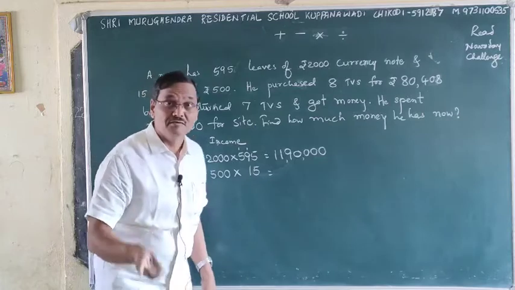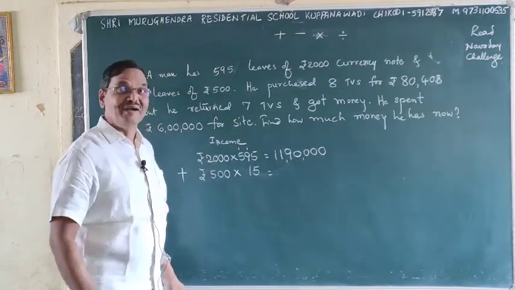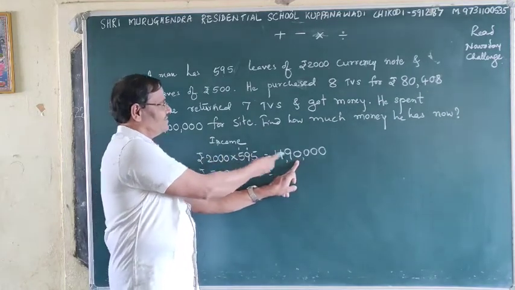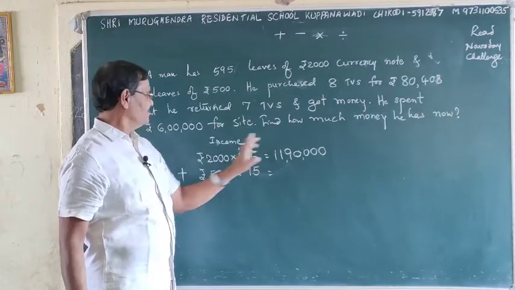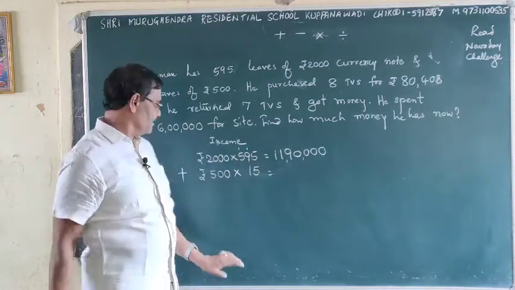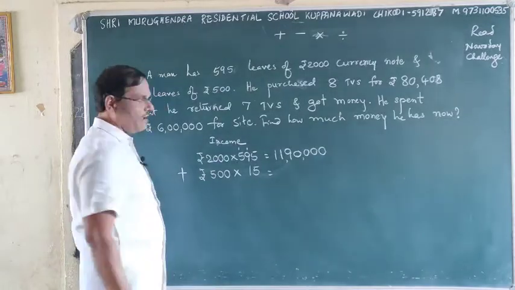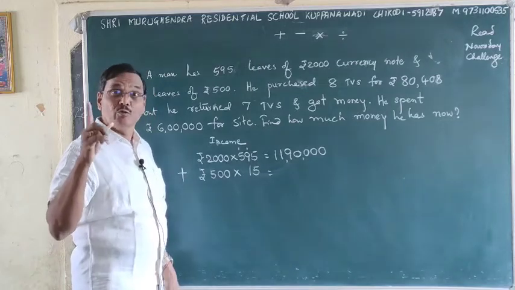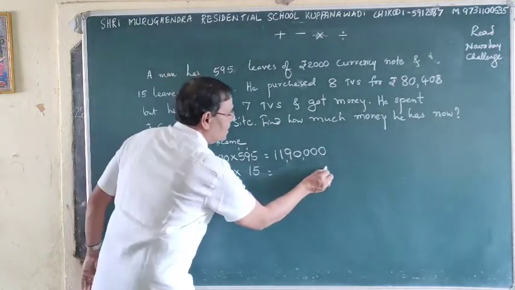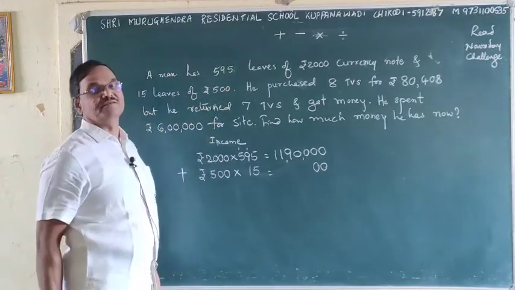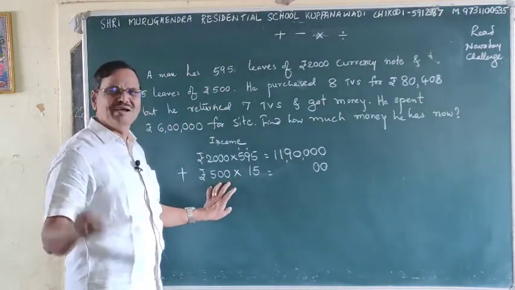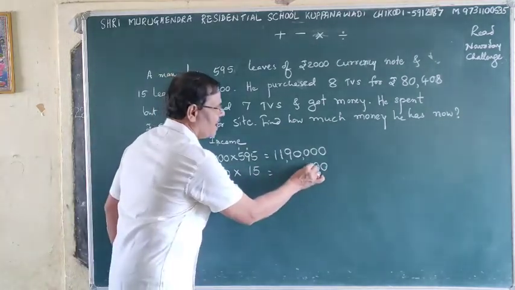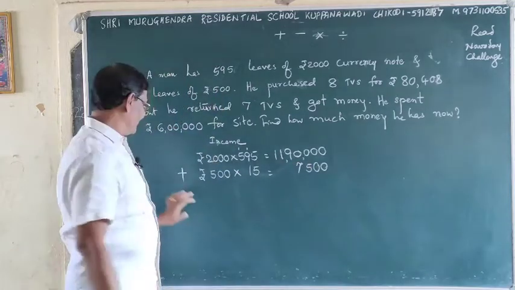Check, it is a business and a question of money. 2 5s are 10. Yes. 2 9s are 18 plus 1 is 19. And 2 5s are 10, 11. Yes, correct. And 15 5s are 75, but you should not put it in a hurry, because you have to write according to place value. See, 0 should be kept first. Isn't it? 2 zeros will come obviously. See, kept. 15 5s are 75. 5 and 7. Isn't it?